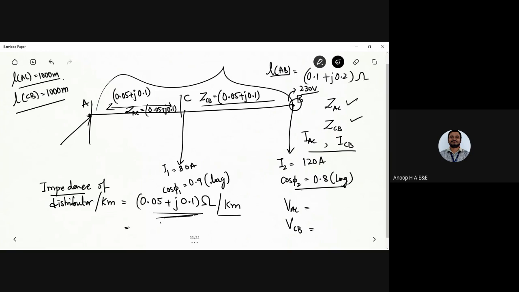Any doubts up to this point regarding the concepts? VB, I want to represent it as a vector: it is 230 plus j0. Fine. Any doubts up to this point? Because if this is clear, then you can find the remaining concepts quite easily. Let me move ahead right now.